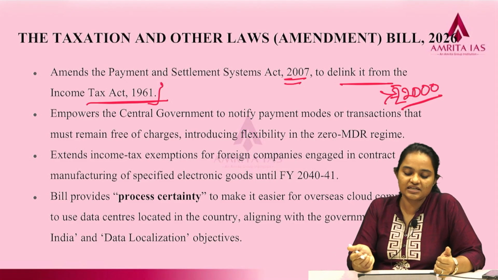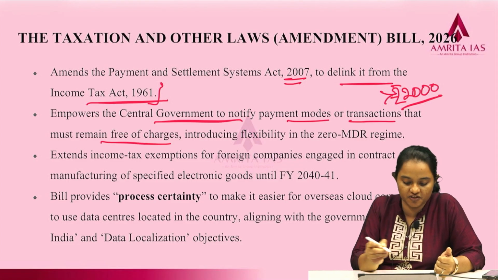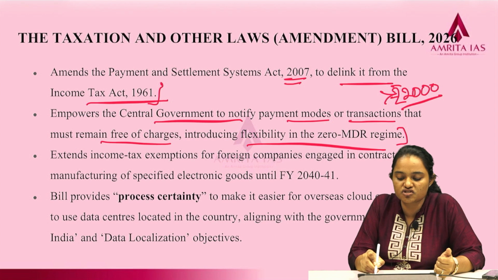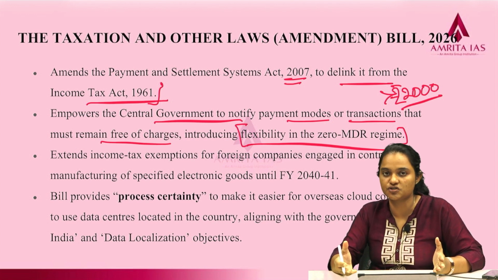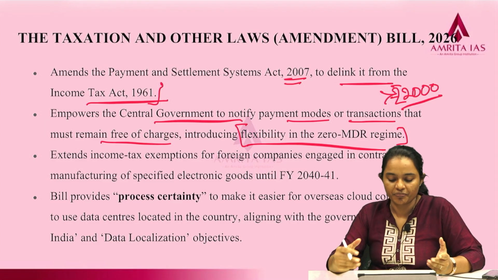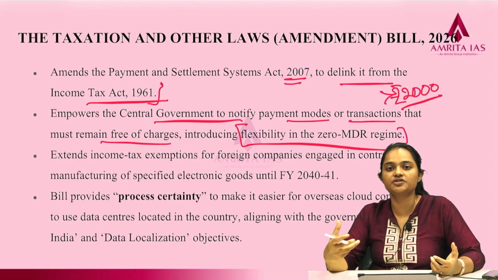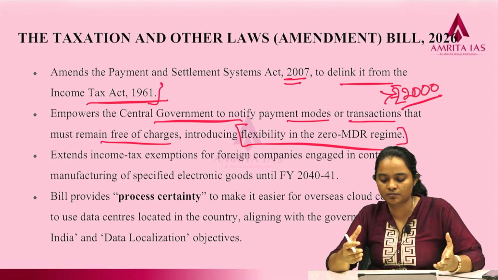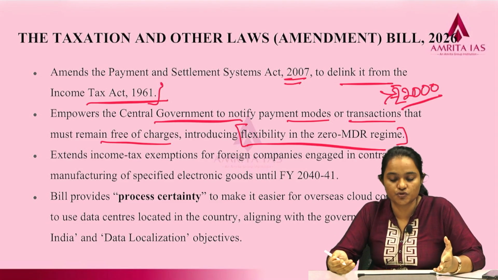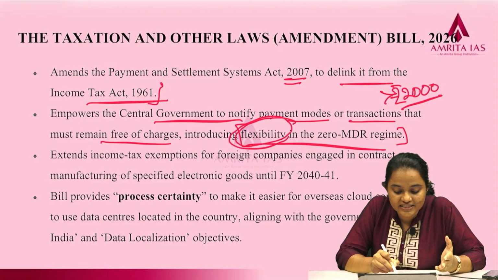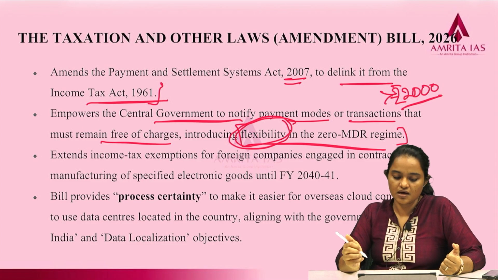So basically it empowers the central government to notify payment modes or transactions that must remain free of charge, introducing flexibility in the zero MDR regime. There is a flexibility being introduced with this new law. So if the government wants to introduce a fee on UPI transactions, it can, because there is flexibility being provided with this new law. That is one thing.